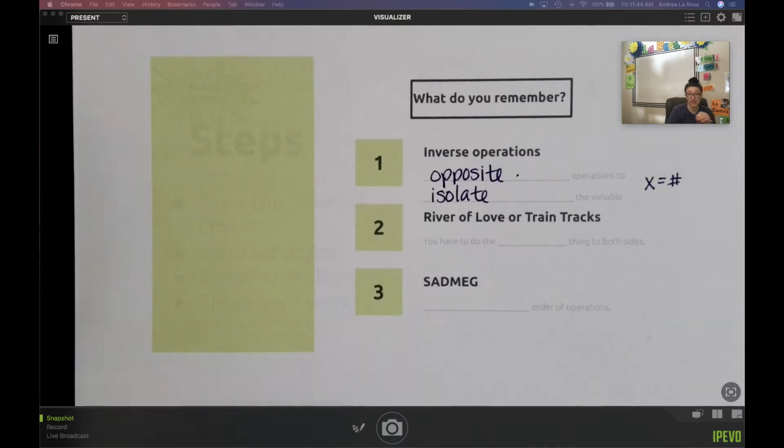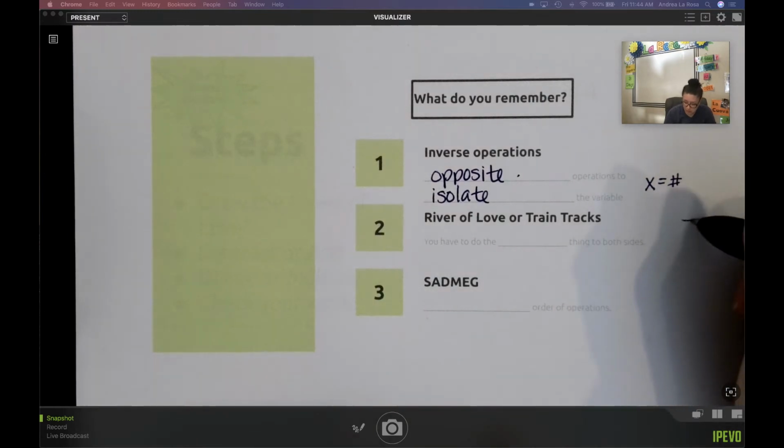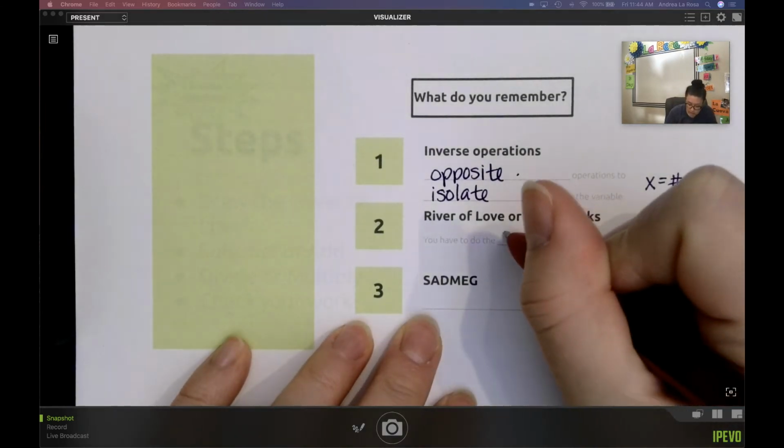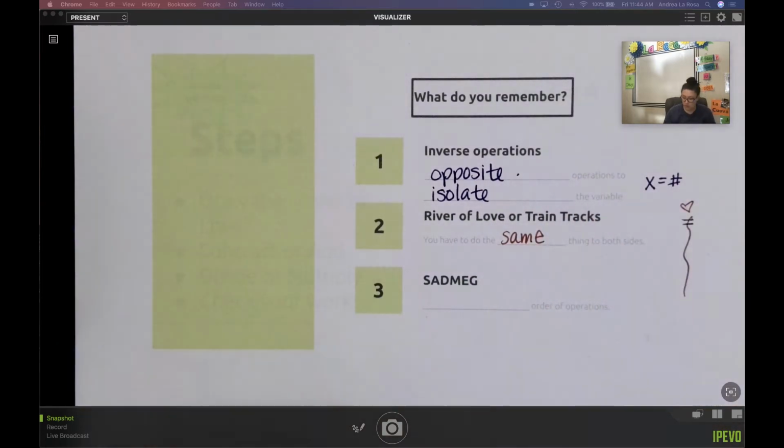If you had me last year, you heard me call it the river of love. If you had Mrs. Parada, you might have heard her call it train tracks. But that's when we have our equation. We want to draw a line or something down the middle. We want to make sure that we're doing the same thing to both sides. My equation, something is equal, something is balanced. But if I do something to one side and not the other, my equation becomes unbalanced. It's not equal anymore. So whatever math I do on one side, I have to do that exact same math on the other.